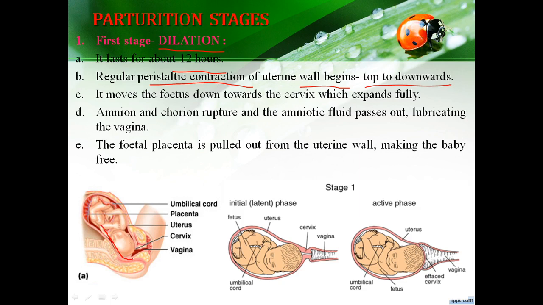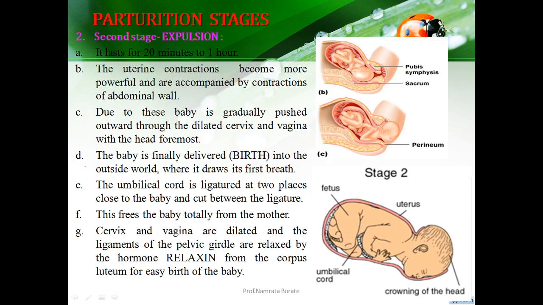As a result, what happens? The amnion and the chorion are ruptured, and the amniotic fluid passes out through the vagina. The fetal placenta is pulled out from the uterine wall and makes the baby free. You can see here the chorion and the amniotic fluid come out from the vagina region, and the baby starts to come out from the vagina region.